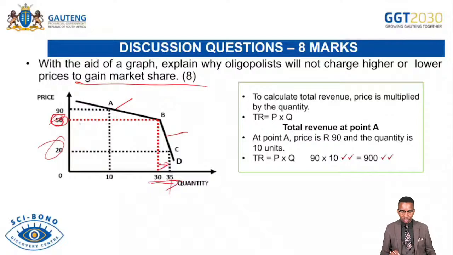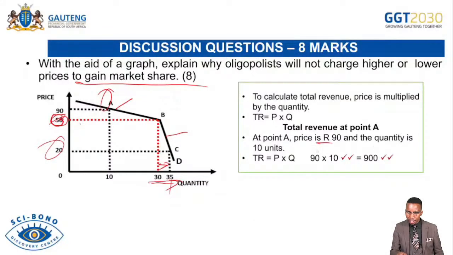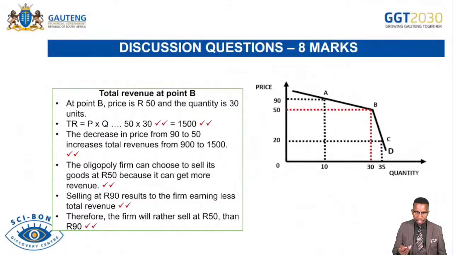So let's use total revenues. TR equal to total revenue equal to P times Q. Then let's see. At point A, this is point A. The price is 90 and the quantity is 10. So P times Q, 90 times 10 is 900. Then we go further to see in point B. And then at point B, the price is 50. This is 50. And then the quantity is 30. This is quantity. So we say 50 times 30 is 1,500.